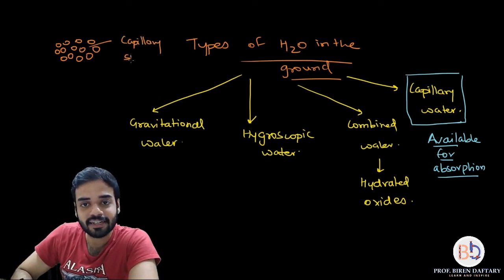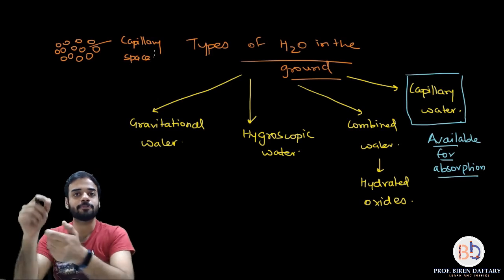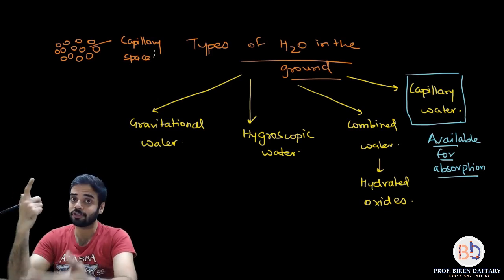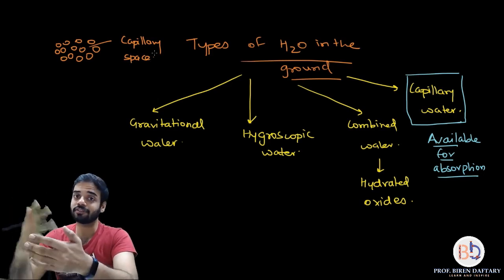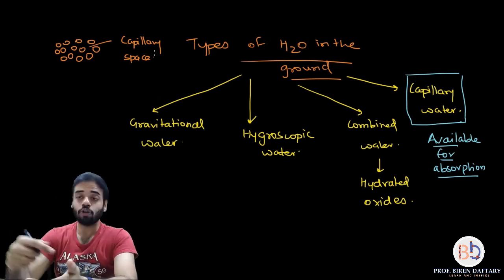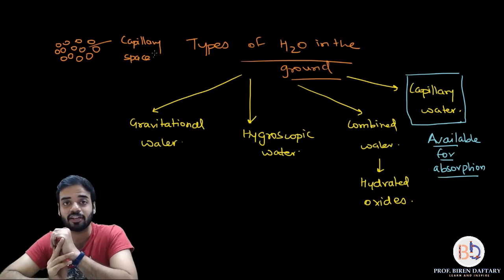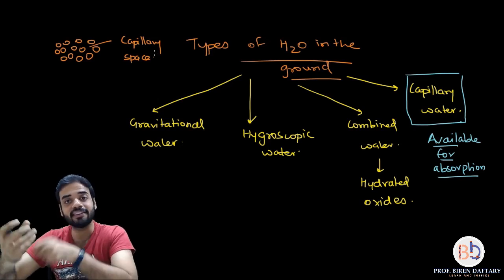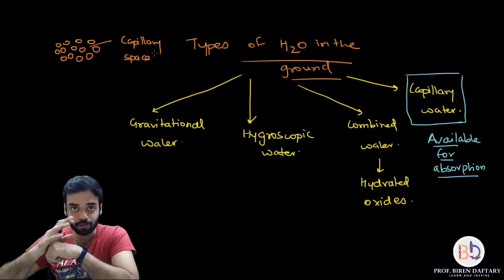Inside this capillary space, whatever water is present, why will that water be present? Because of adhesive forces, cohesive forces, and high surface tension. So this water is free, and it is not going deep inside the ground, and because of that, this water can be absorbed by the roots.